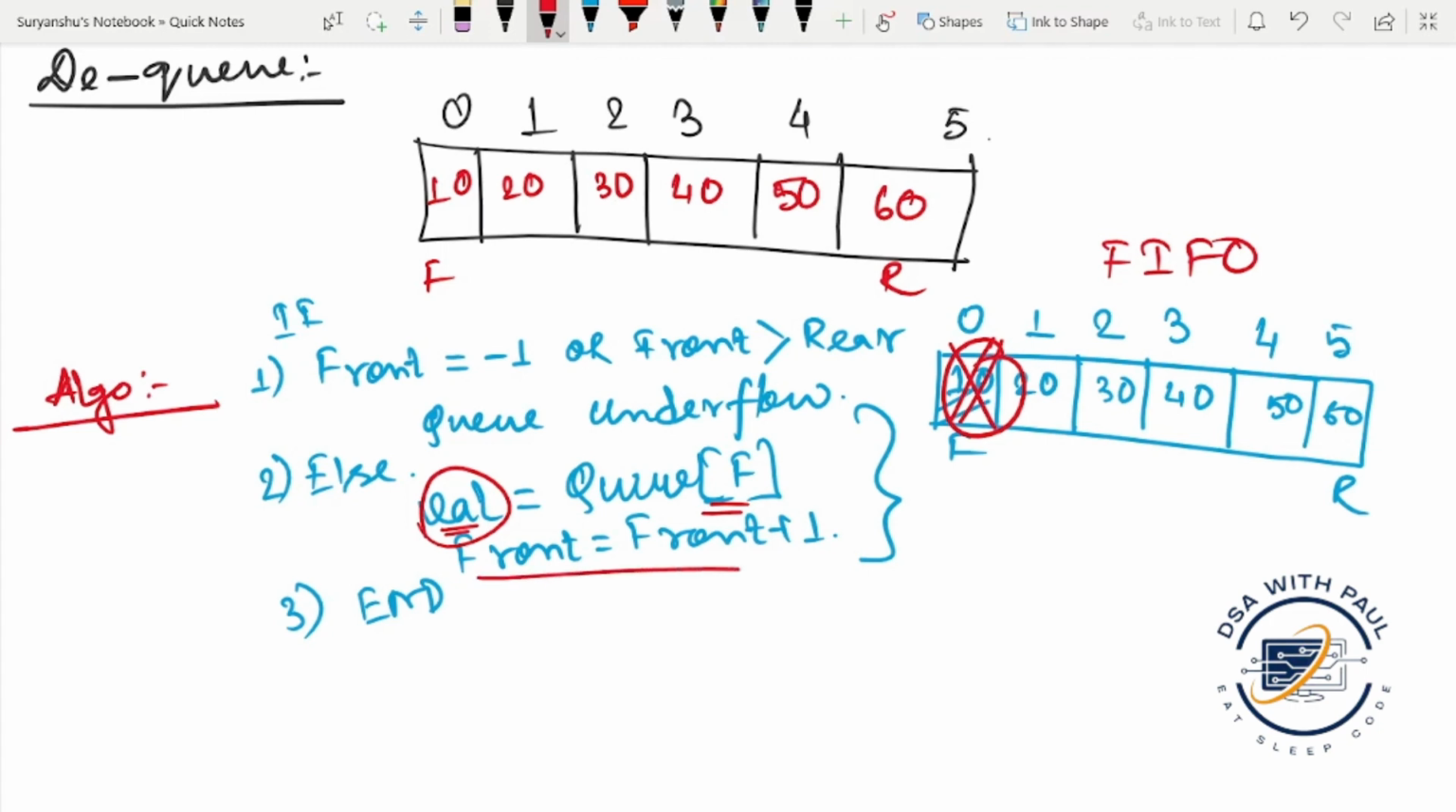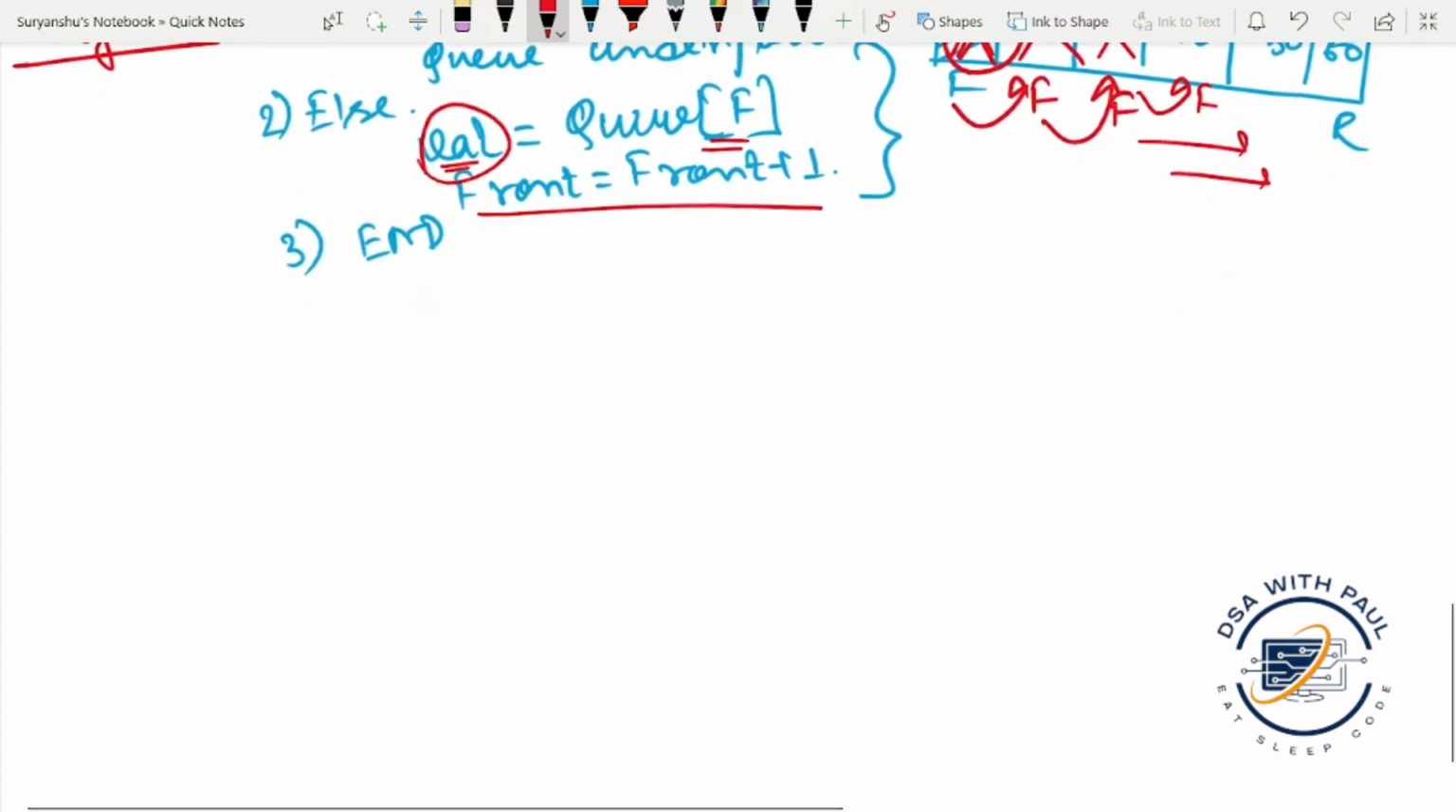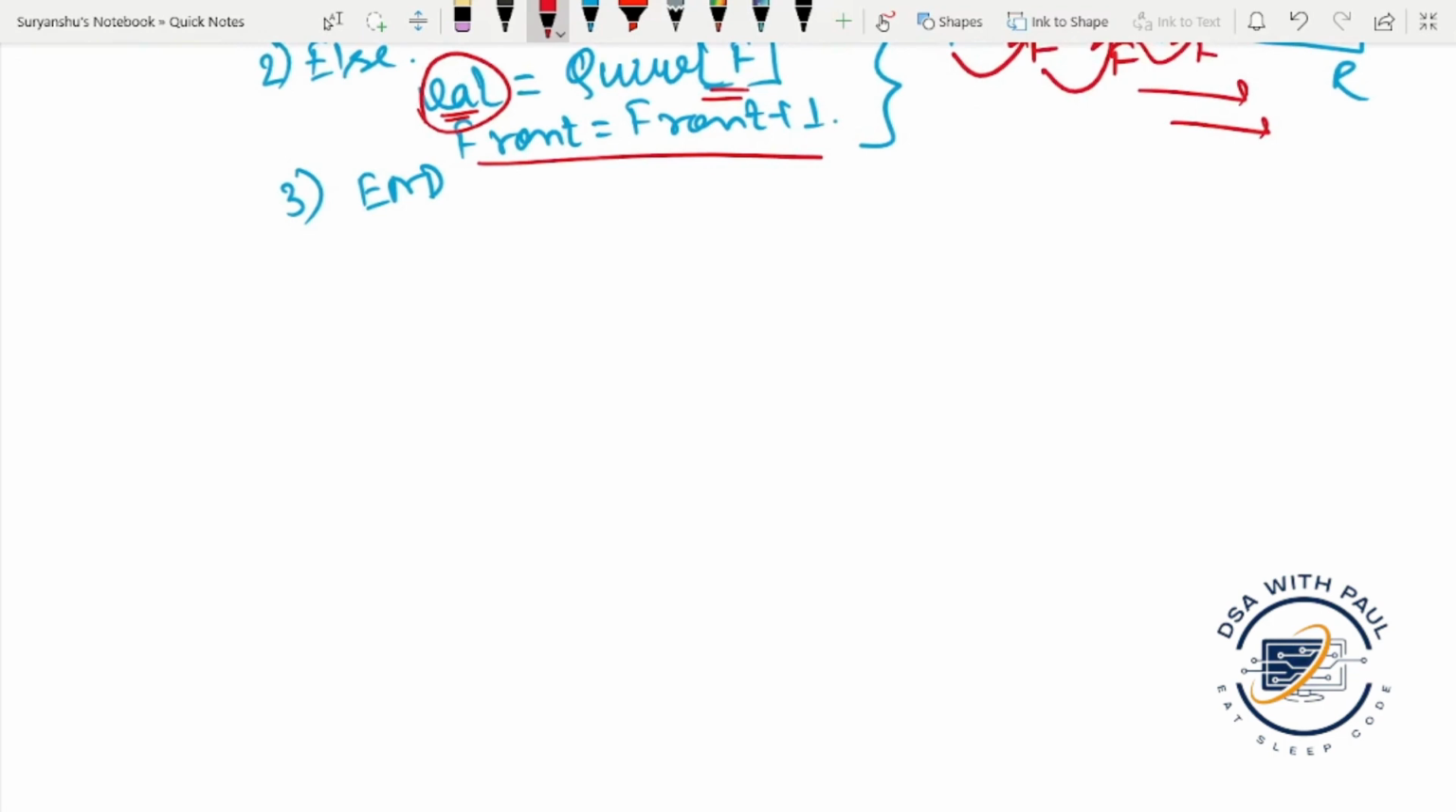and front is updated to front plus 1. Now front is here. This data will be deleted. Now the same loop will be run. Front is updated here, so this data will be deleted. In this way the deletion operation is performed in the queue. So here is the end of the queue data structure using an array.